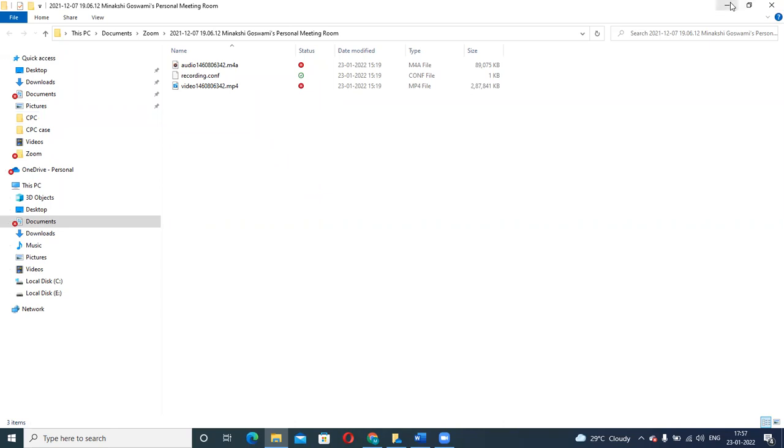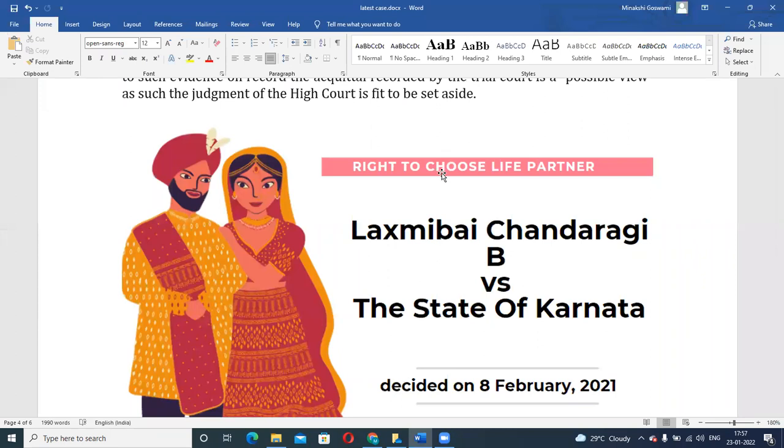In many cases it would be said that, okay, fine, you have a right to choose a life partner. After that, you decide whether you want to get married or simply continue as partners, you can take a decision. But as such, you cannot go to court and say that I'm not getting anyone to marry, help me find someone because I have a right to marriage. If you have got someone who is willing to get married to you, yeah, you can claim for it, that okay, fine, I want to get married, like this one, you can do that.